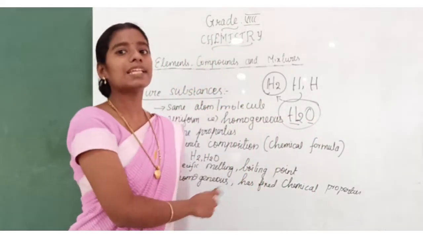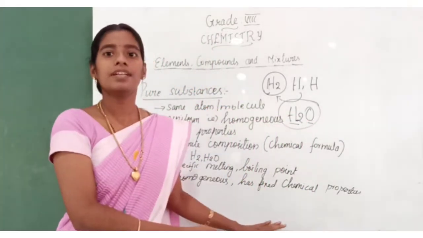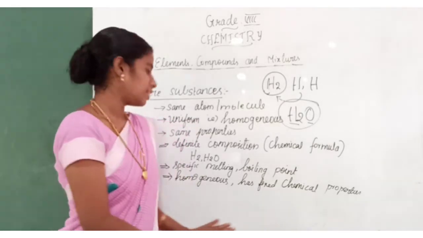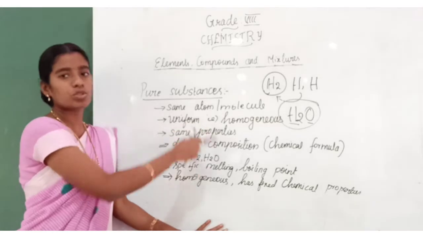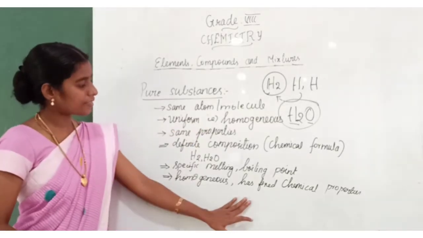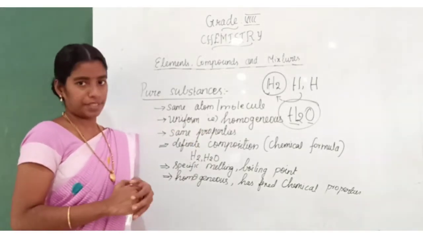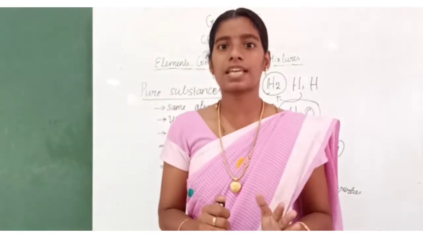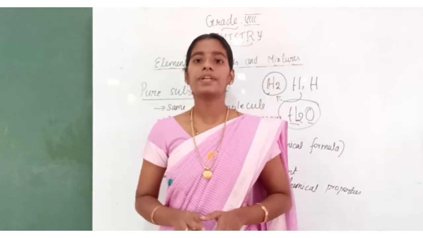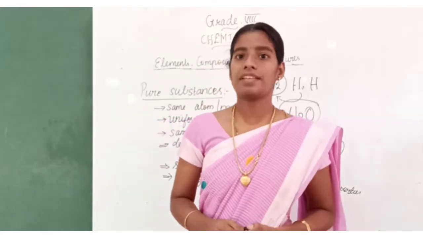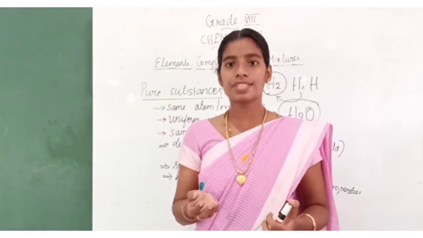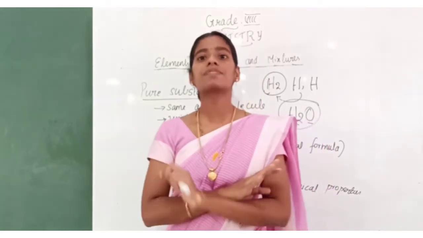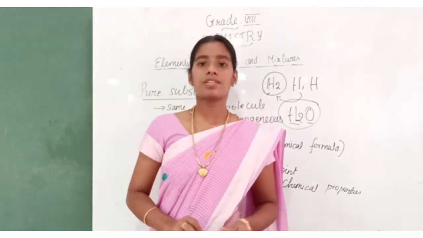So its melting and boiling point will not vary. The last one is that it is homogeneous and has fixed chemical properties. Its properties will not vary. Water is colorless and odorless. So its chemical properties will not vary for pure substances.